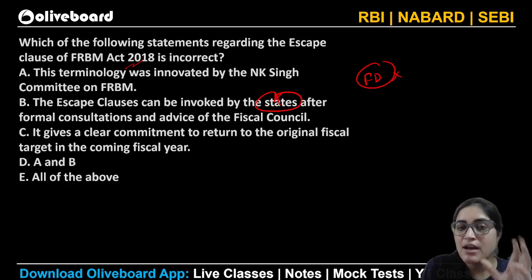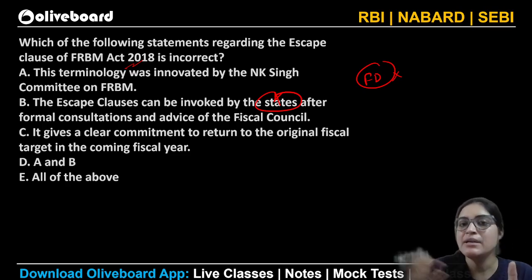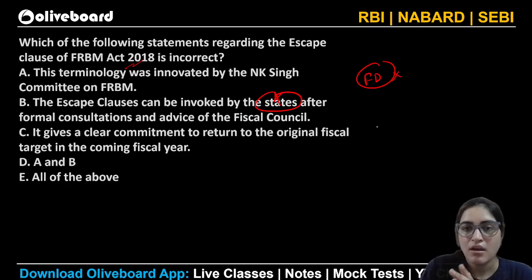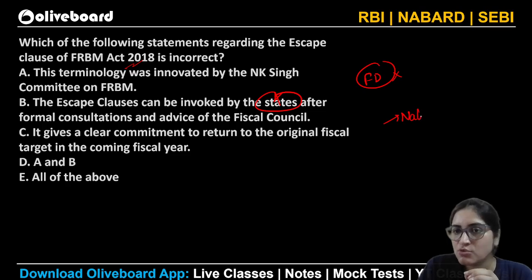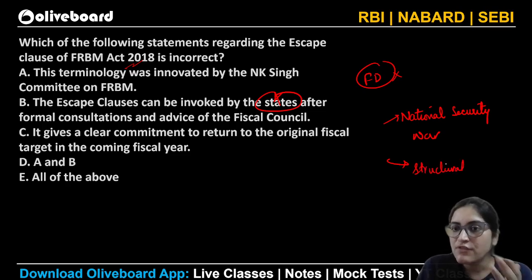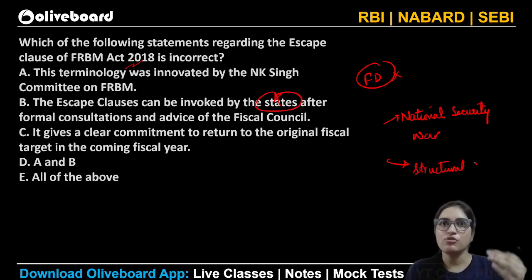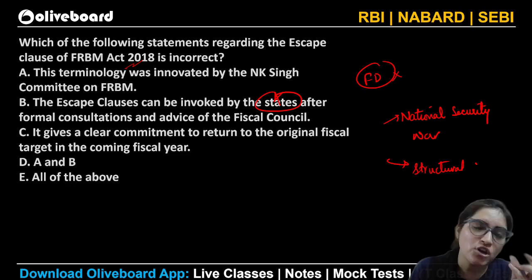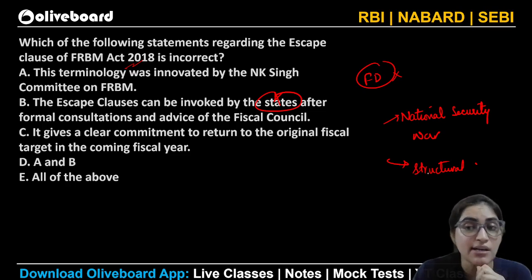And this will only be done after Parliament comes up and says that there is a situation wherein maybe there is a war-like situation, some national security threat, or we are changing some structural features of the economy. Structural feature means maybe in the coming days we'll have a direct tax regime, and because of that, for a short period of time, our fiscal deficit targets are not being met.